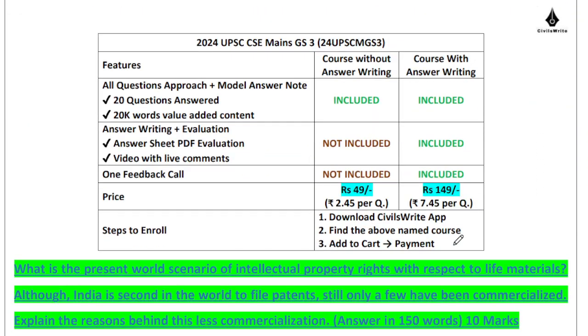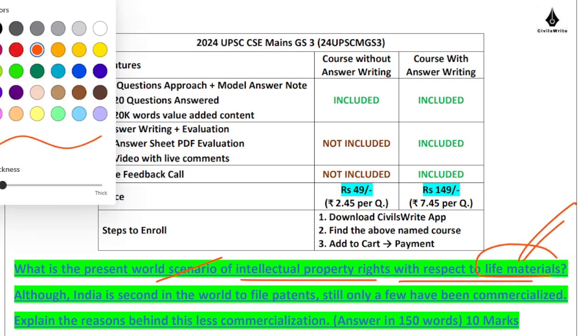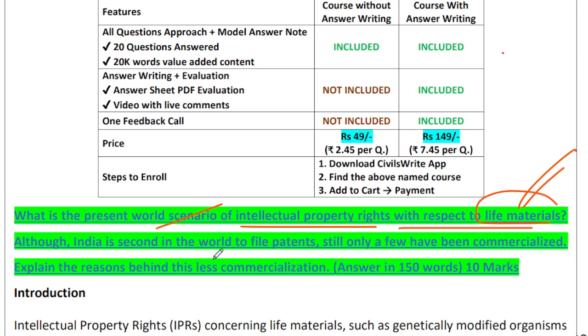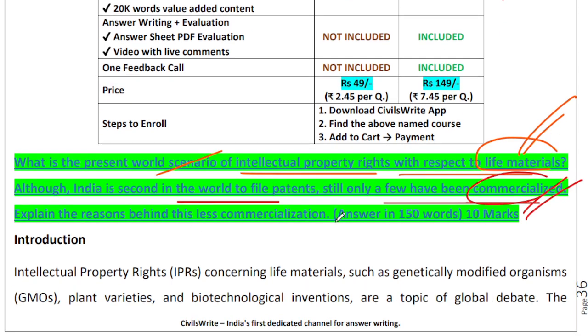All right, moving ahead to the next question. We have to discuss what is the world scenario of intellectual property rights with respect to life materials. So we need to have an understanding of this term life materials a little bit, right? That would be helpful. India is second in the world to file patents, yet only a few have been commercialized. So, are we experts at creating meaningless patents is what the second part is asking.